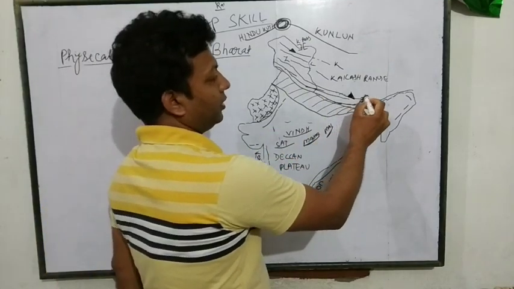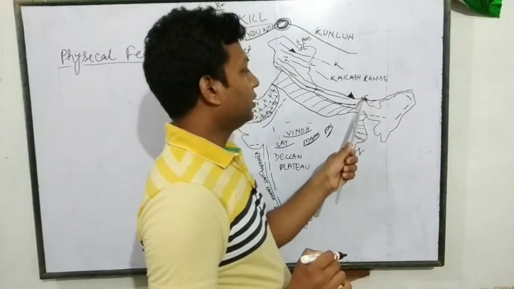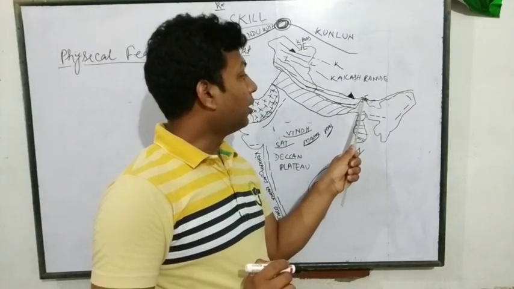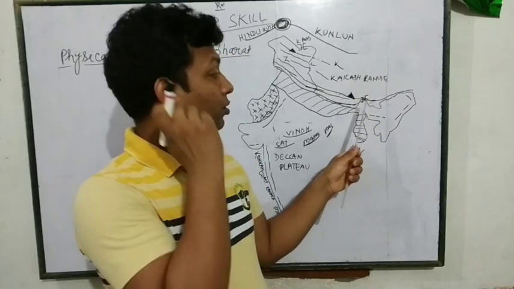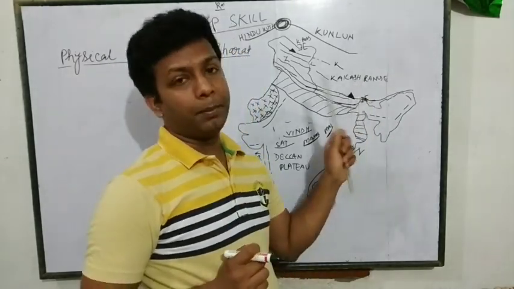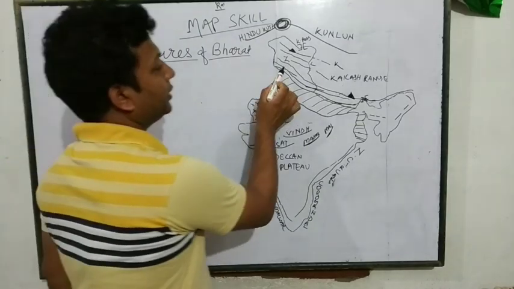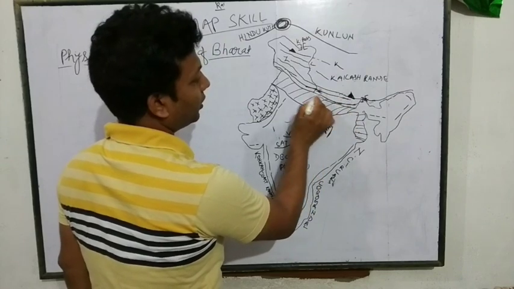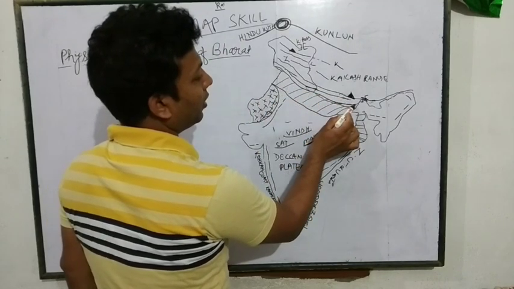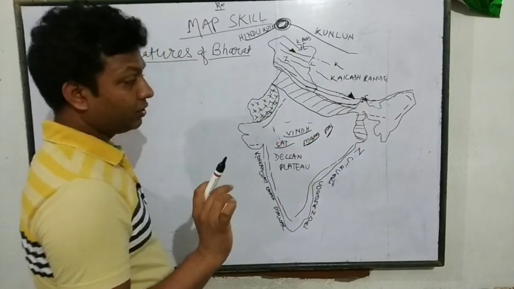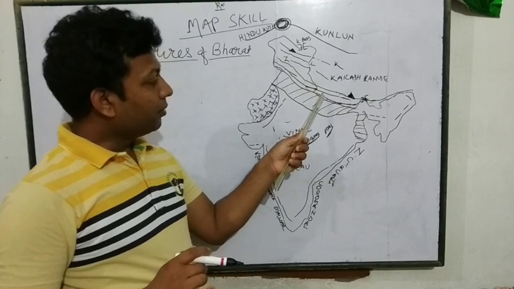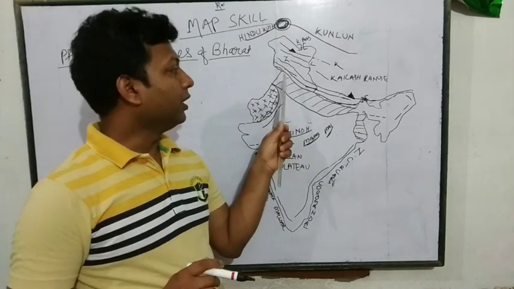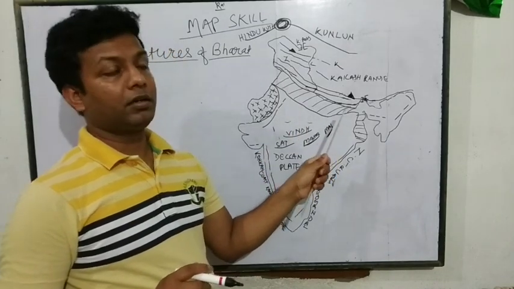And from here, this is Nathula Pass. From Sikkim, this is 50 kilometers ahead of Gangtok. And from here, we can go to Tibet. Okay. So this is the Middle Himalaya range. This part is Middle Himalaya range. And this is the lesser, that means Shivalik Himalaya range. Okay. And below the Shivalik Himalaya, we have what? Northern plain. This is called the Indo-Gangetic plain.